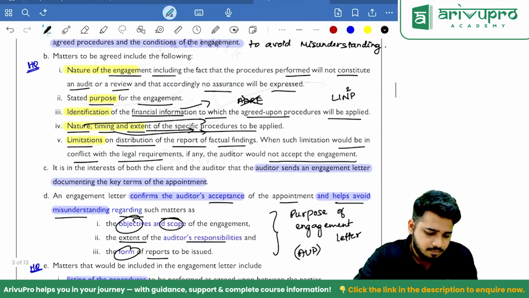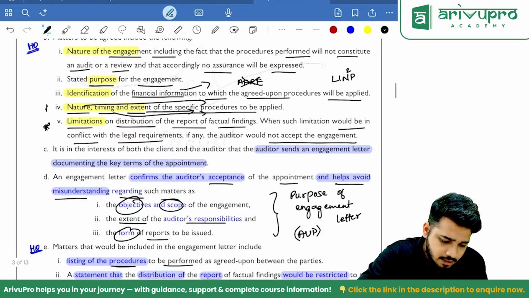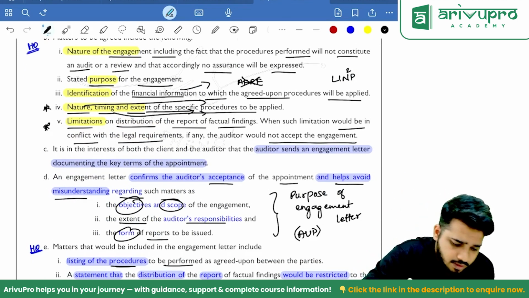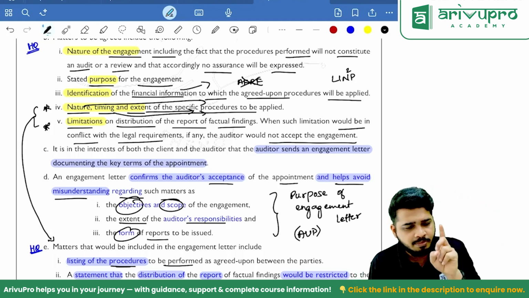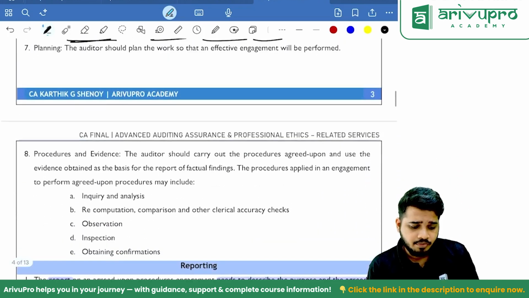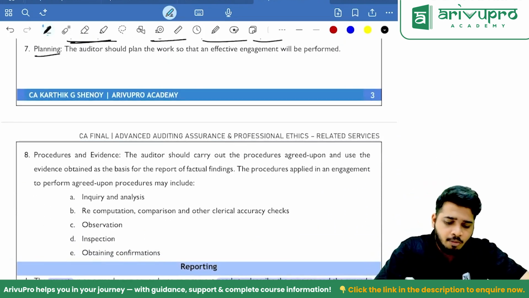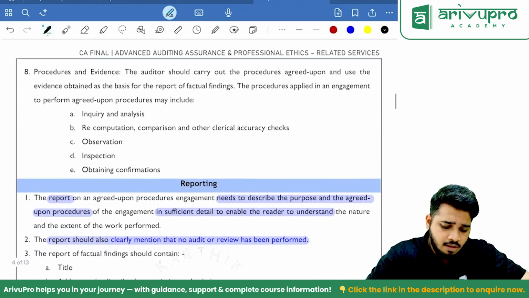One is here, correct? This one, right? And listing of procedures, nature, timing, and extent. Same point is repeated here, which means focus on these. Can be asked. Clear? Right, sir. Then, as usual, put up audit planning and strategy planning program as usual. Clear? And then procedures and evidence.